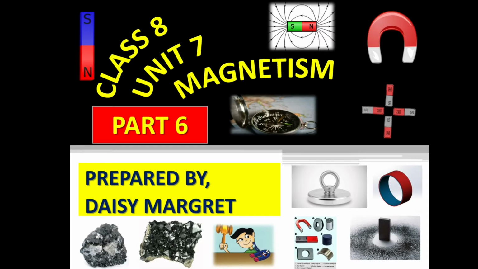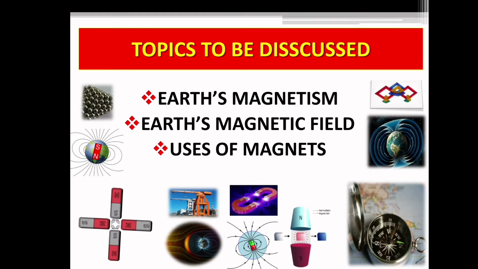In today's video, we are about to discuss Class 8, Unit 7, Magnetism, Part 6. Topics to be discussed are Earth's magnetism, Earth's magnetic field, and uses of magnets.